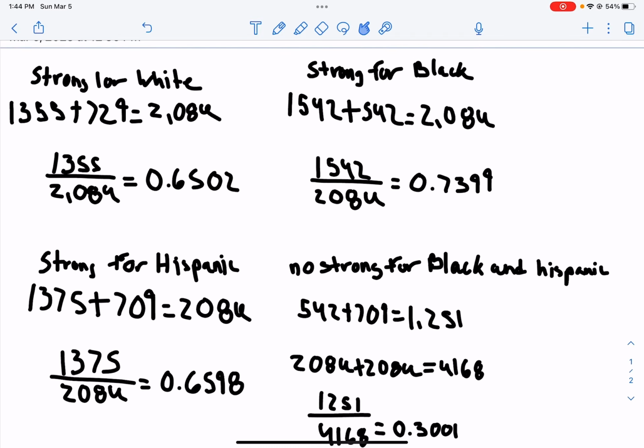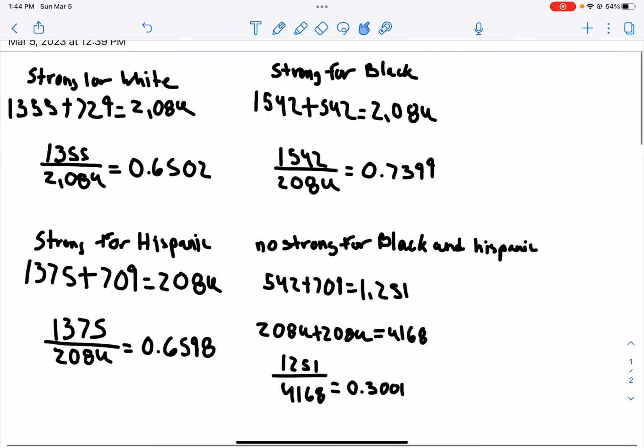Next, for strong conflict between the rich and the poor for Hispanics, again, this same process is used. Get the total and you divide it by how many people believe that there is a strong conflict, and you get 0.6598.